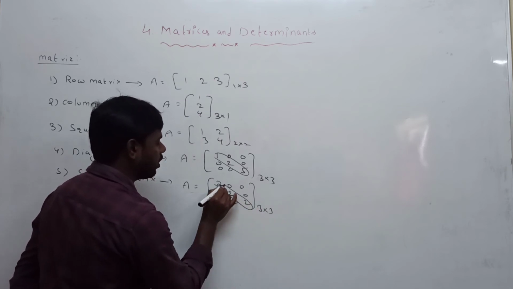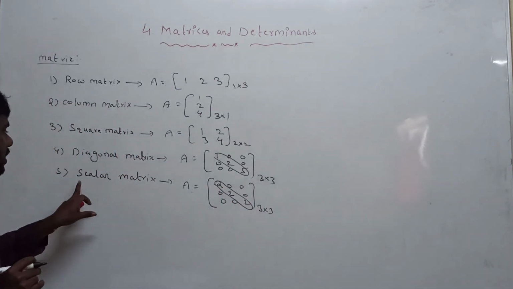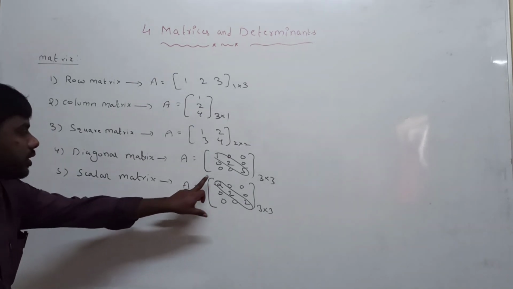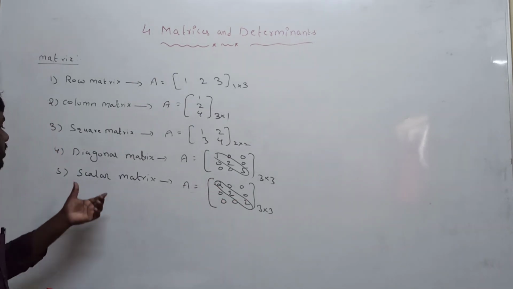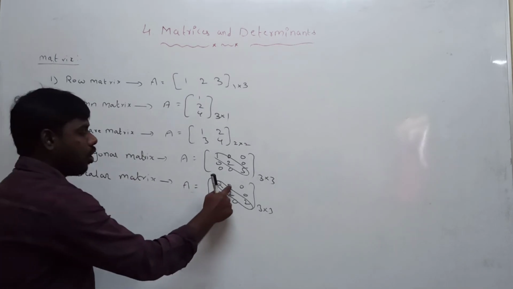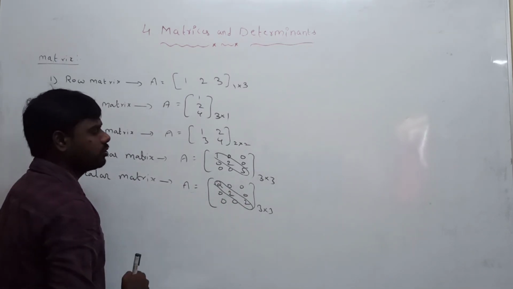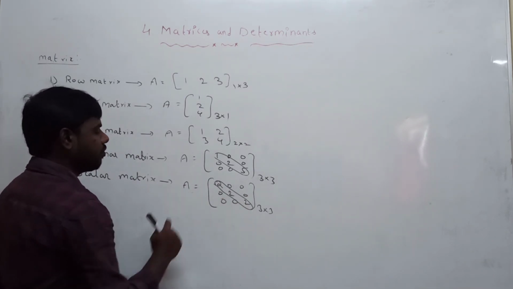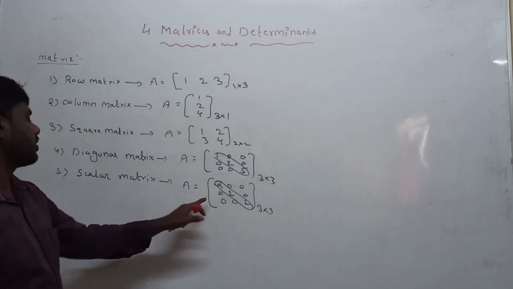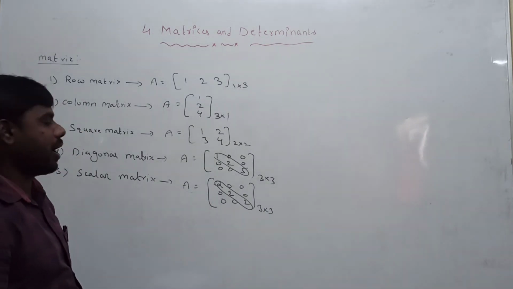What is the definition of the scalar matrix? A diagonal matrix is said to be a scalar matrix if the non-diagonal elements are zeros and the diagonal elements are equal. Then this matrix is called a scalar matrix.